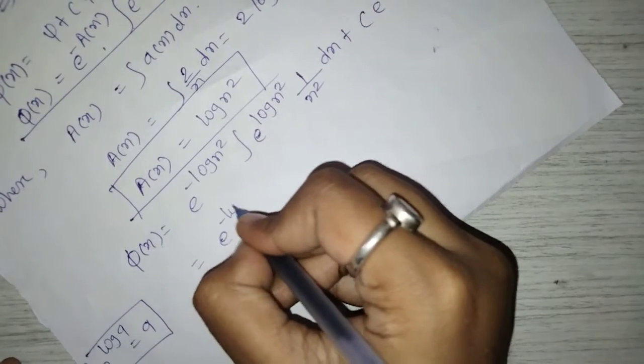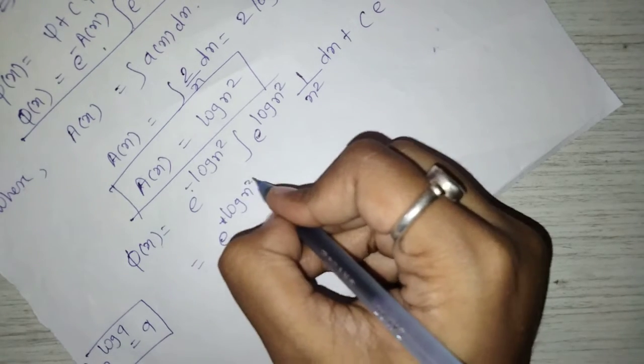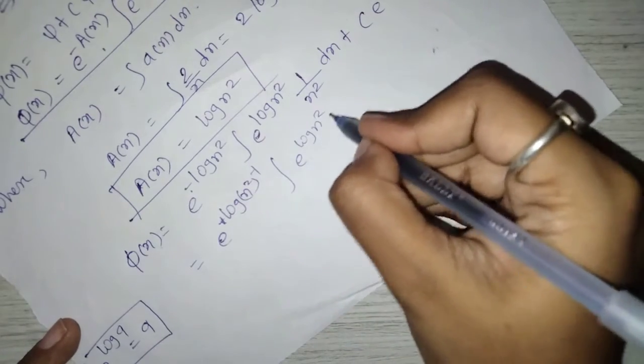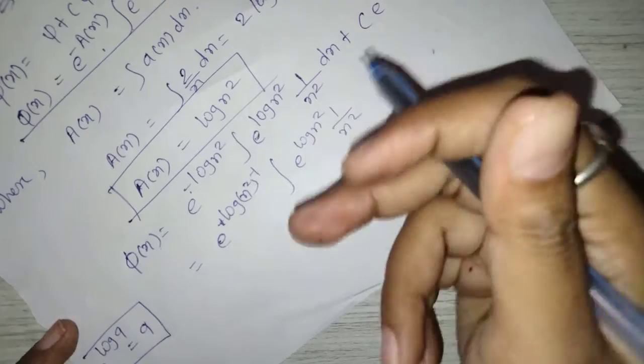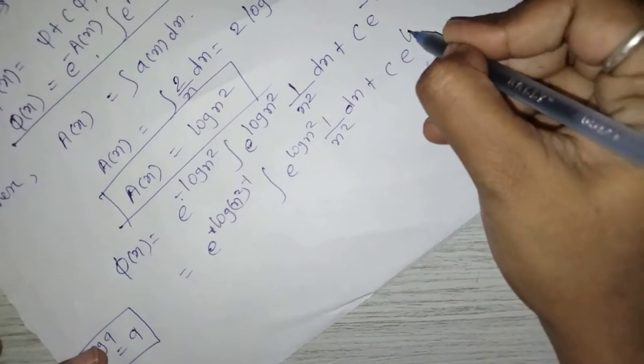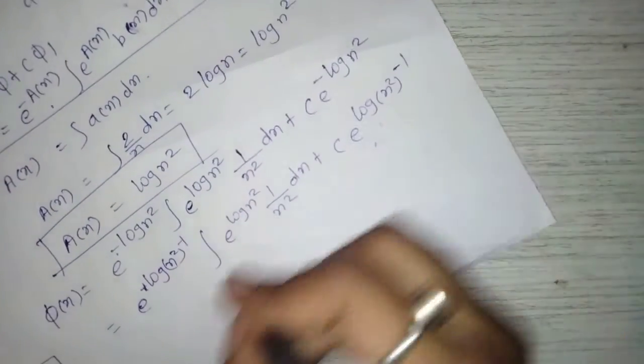So e raised to minus log x square means x square raised to minus 1, into integration of e raised to log x square, 1 upon x square, dx, plus c into e raised to log of x square raised to minus 1.